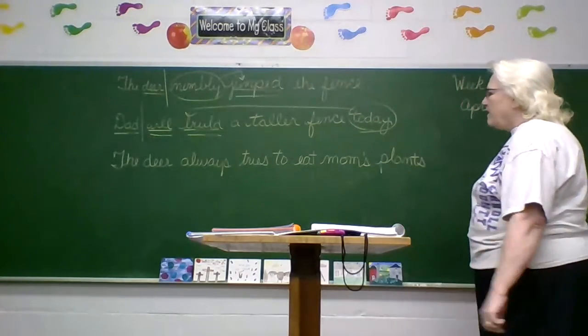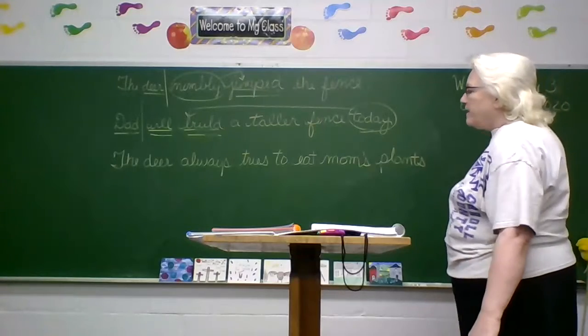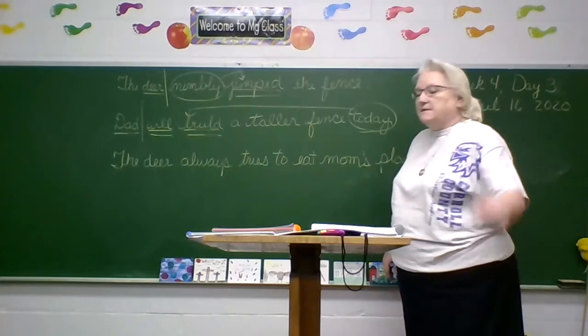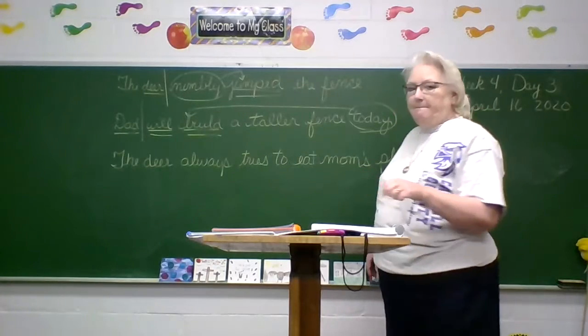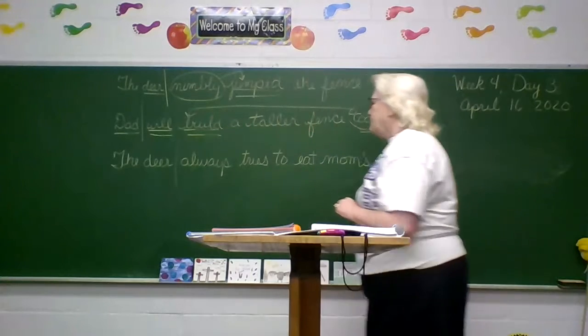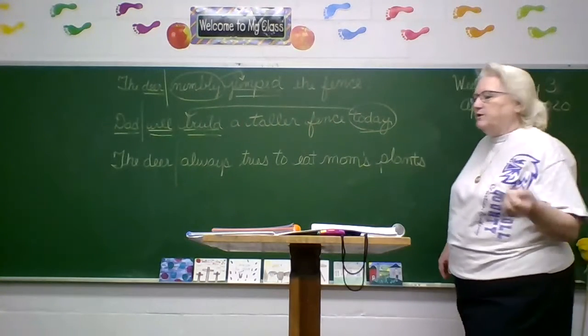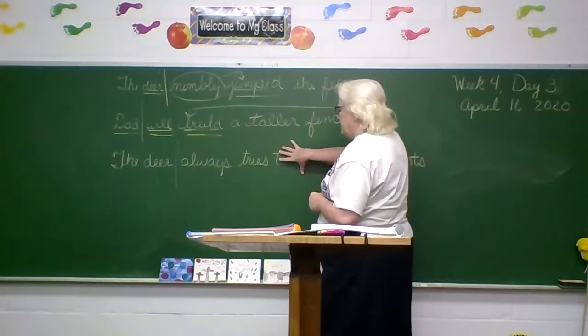The deer always tries to eat mom's plants. Where would I draw the division between the subject and the predicate? After the word deer. All right, what's the verb? What does the deer do? Don't you say eat. To eat, that is not the verb.